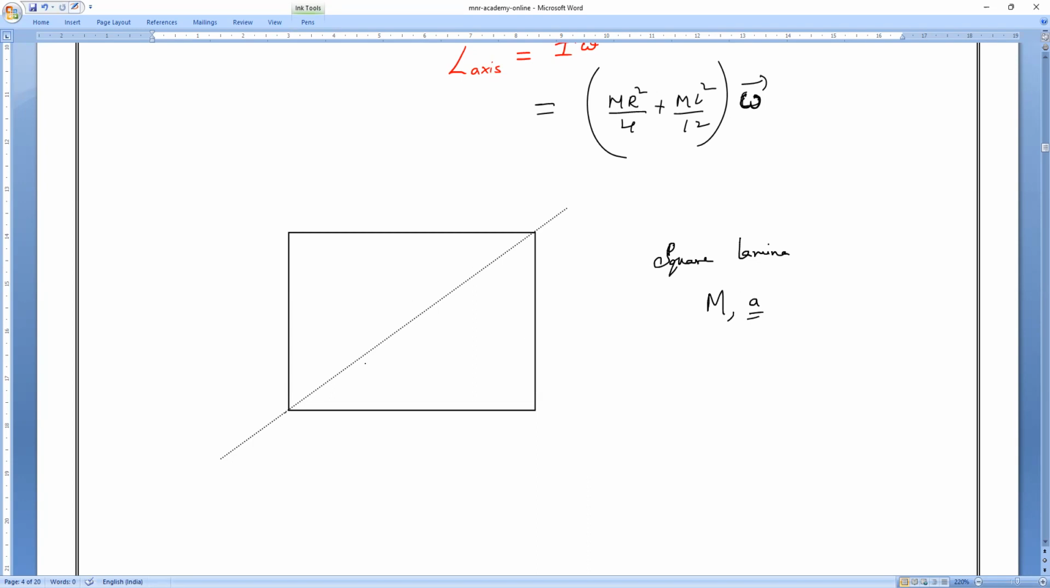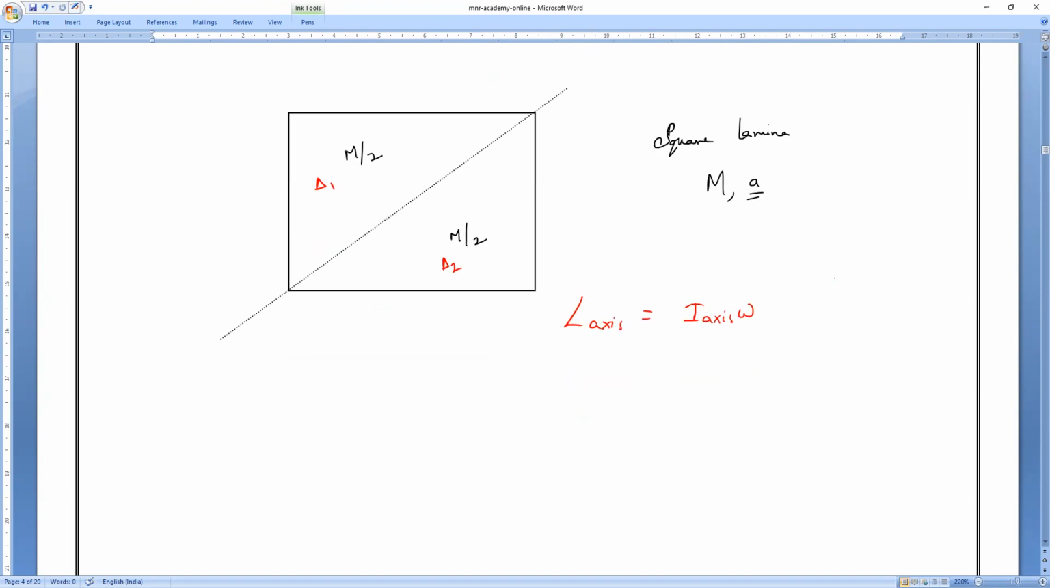Since the axis of rotation is splitting it into two triangles, this mass will become M by 2 and this mass also will become M by 2. Everybody? M by 2. This is triangle 1 and let me take this as triangle 2. We all know the angular momentum about this axis is I into omega. So what is the moment of inertia about this axis? It is just the sum of this triangle and this triangle. So the moment of inertia about this axis is equal to the moment of inertia of triangle 1 plus the moment of inertia of triangle 2.